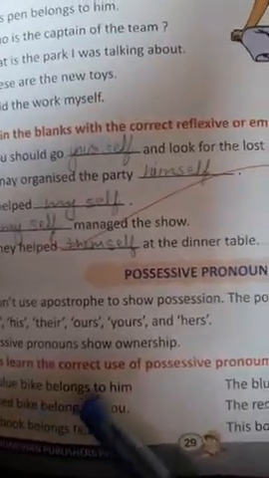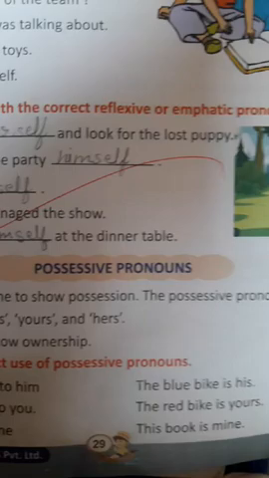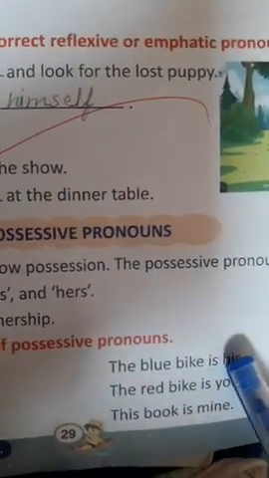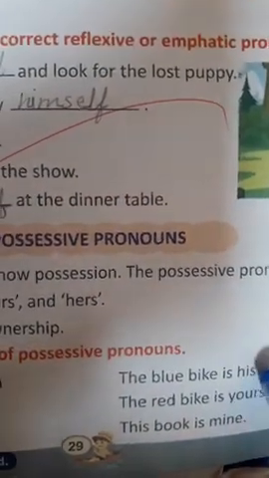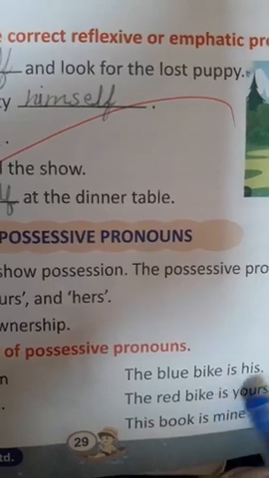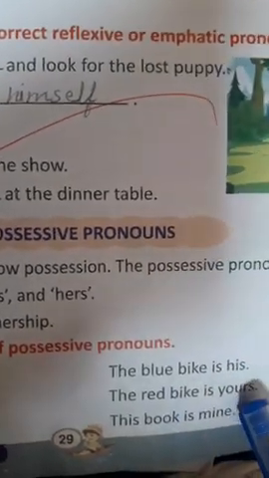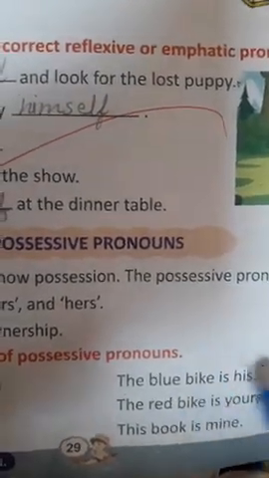The red bike belongs to you. The red bike is yours. The book belongs to me. The book is mine. So all these are the possessive pronouns. You can see here that these words are showing the possession, the ownership. So this is called a possessive pronoun.